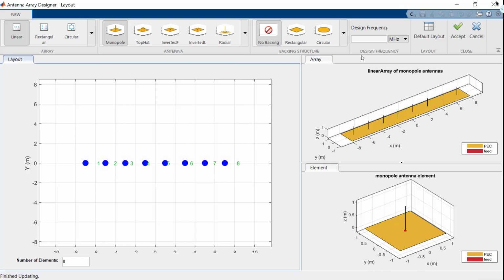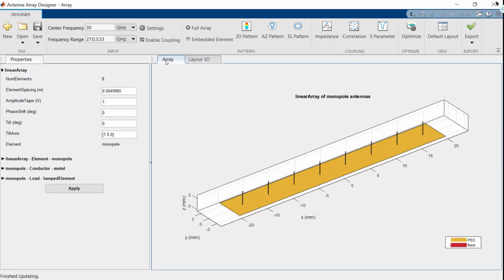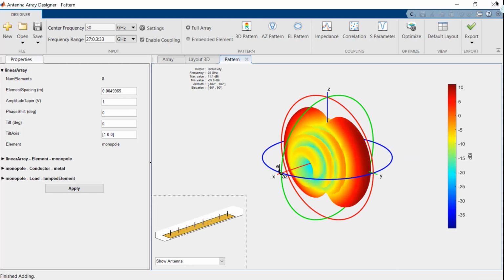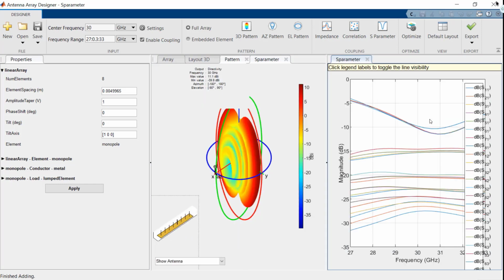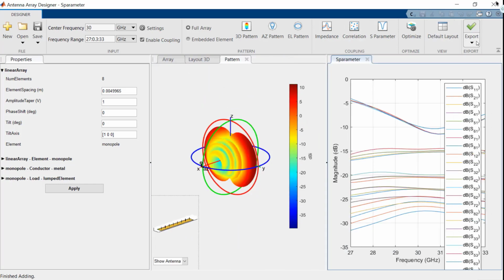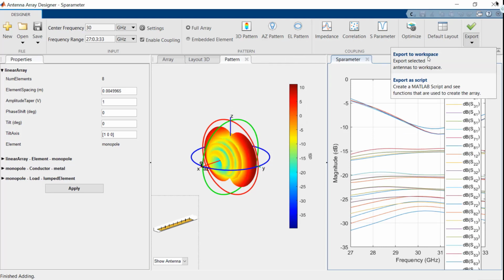The next step consists in designing the elements to make them resonant at the design frequency, 30 gigahertz, and also to space them by half wavelength. Now that we have designed the array, that the geometric properties are scaled, we can compute, for example, its pattern, or we can compute its S parameters using electromagnetic analysis. And of course, we can iterate more with the design. Once we are happy, we can export this object to the MATLAB workspace.